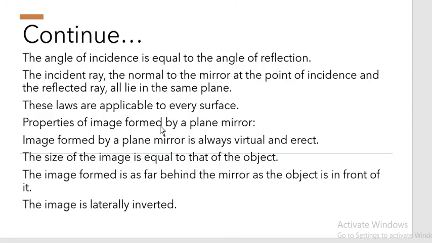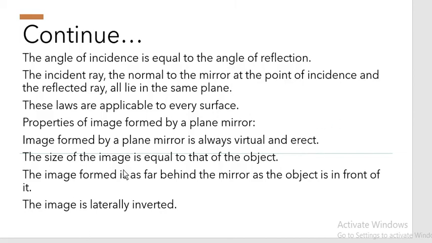Properties of image formed by plane mirror. The image formed by the plane mirror, children, is always virtual, imaginary, right? It will not be formed by the real rays. It will be formed by the virtual rays only, and it will be erect. Like when we see ourselves in front of the mirror, we see ourselves in the erect form, not inverted, not upside down. So it is always erect.